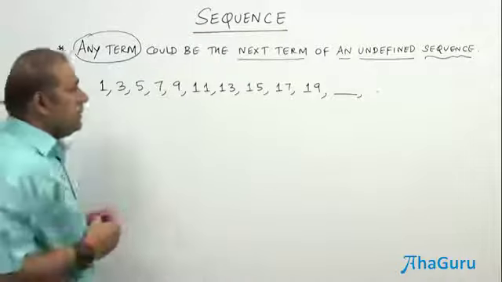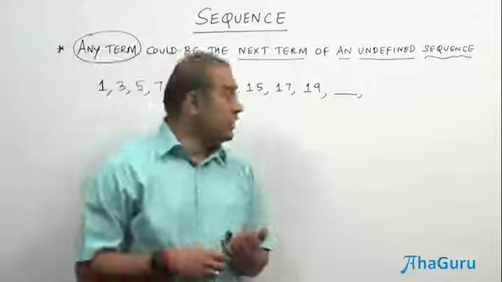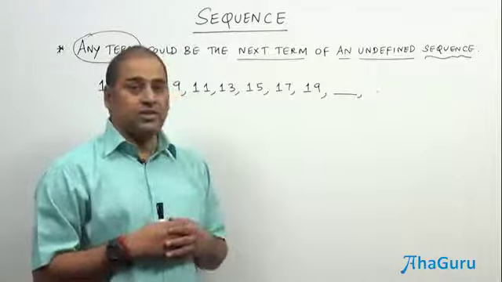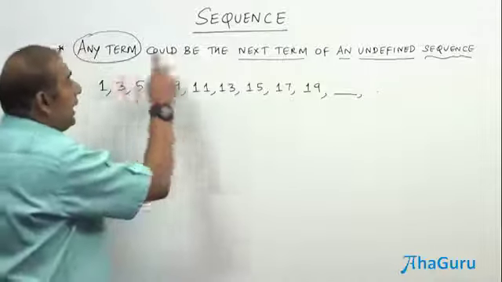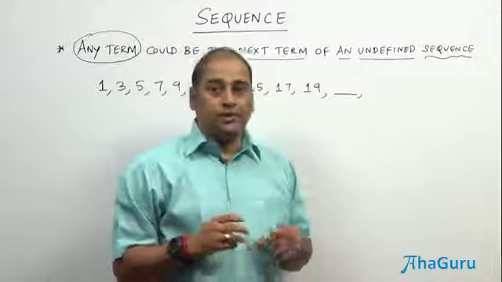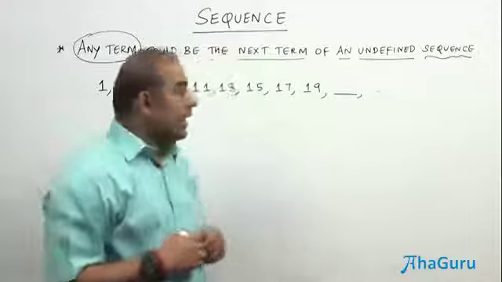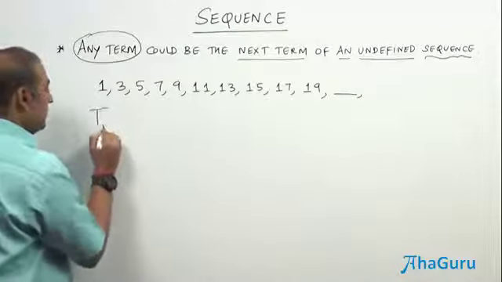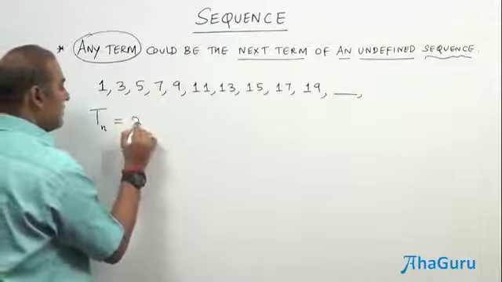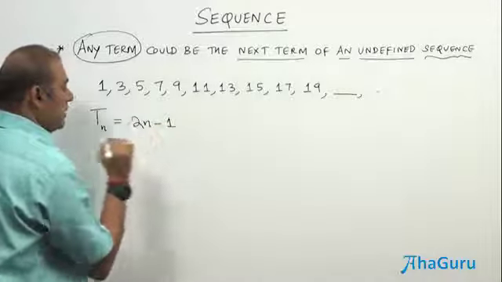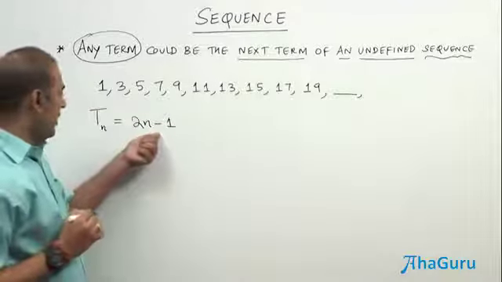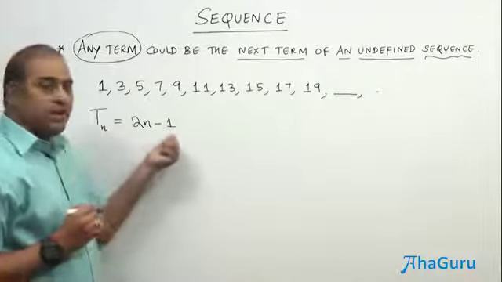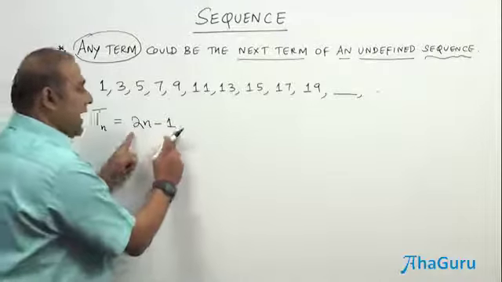But what about any term? Any term means I have irrational numbers and negative numbers, positive numbers, and fractions. So is it possible to bring any term to be the next term of this sequence? So let us see that. I am going to give a stronger point. Actually we have the nth term, let me call it Tn, given by the formula 2n minus 1. So if I take 2n minus 1, then T1 will be 2 minus 1, which is 1. T2 is 4 minus 1, which is 3. This is the actual formula for the nth odd number.